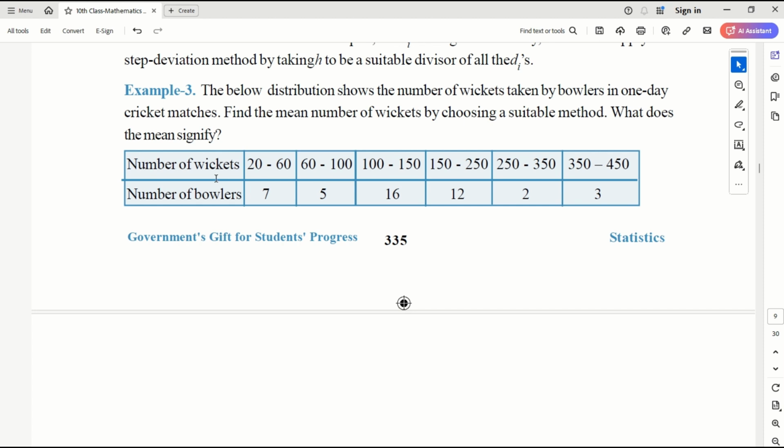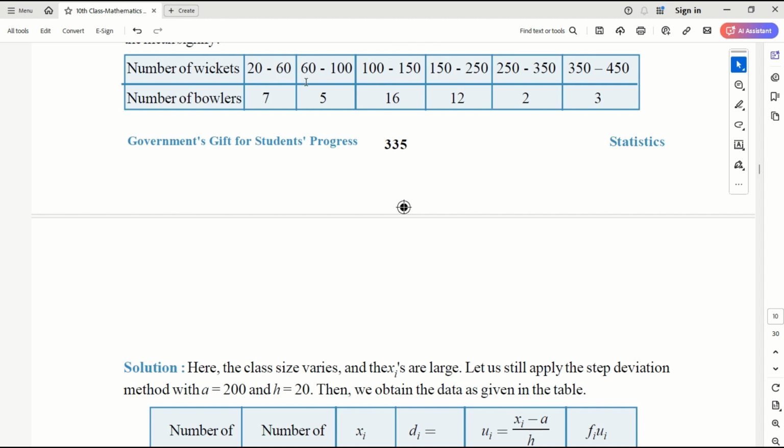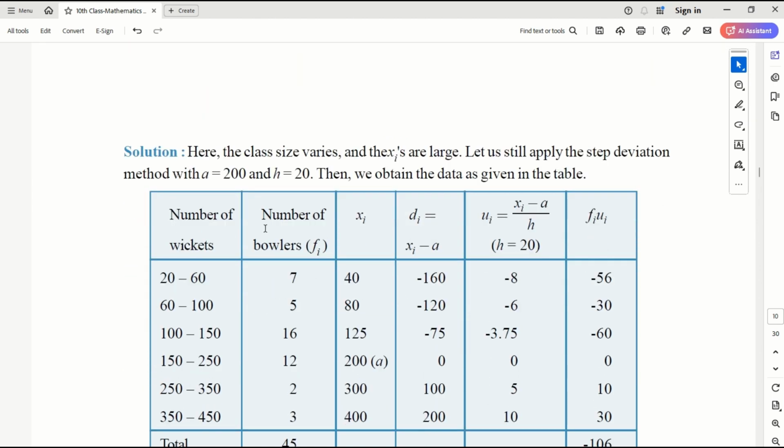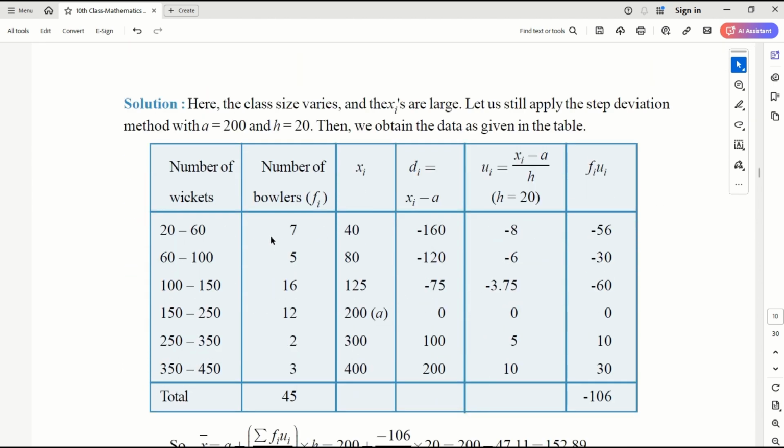So here, for the number of wickets, we have classes from 20 to 60, 60 to 100, 100 to 150. But if you see, the class range is not exactly the same. How do you calculate for this one? You apply the same method. For 20 to 60 the frequency is 7, for 60 to 100 it is 5, and so on. Then my xi values are 40, 80, 125, 200, 300, and 400.